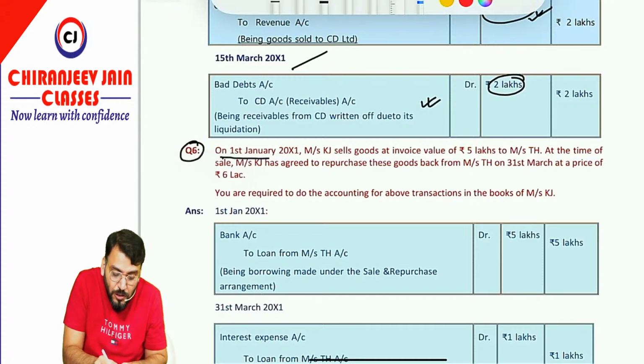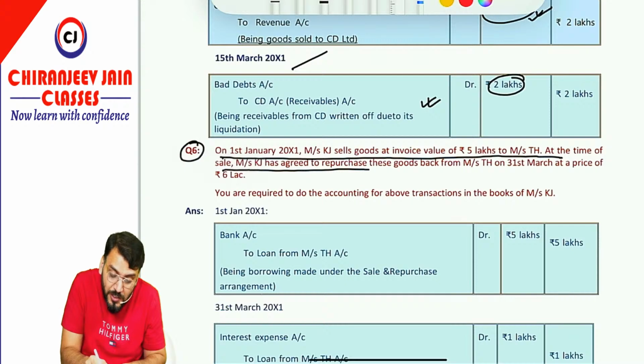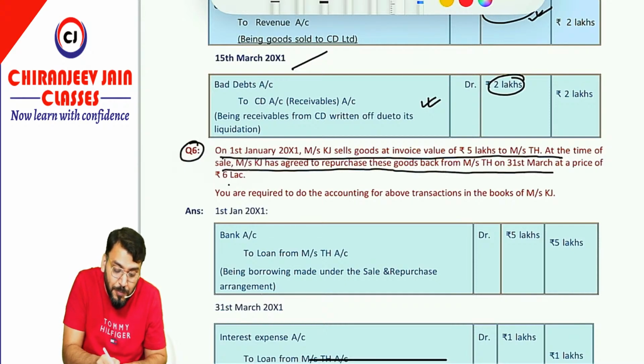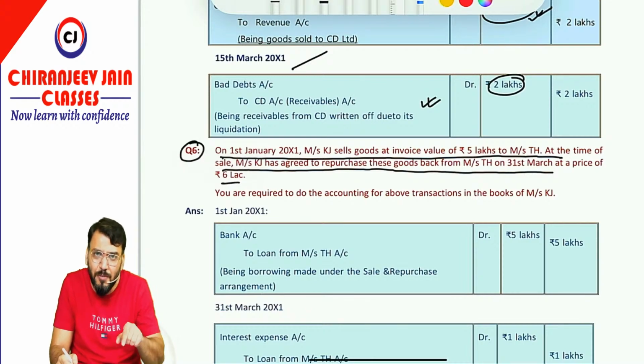Yes sir. Question number 6. On 1st Jan 2001, Messrs KJ sells goods at an invoice value of 5 lakh to Messrs TH. At the time of sale, Messrs KJ has agreed to repurchase the goods back from Messrs TH on 31st March at a price of 6 lakh. So again, this is a sale with repurchase agreement.